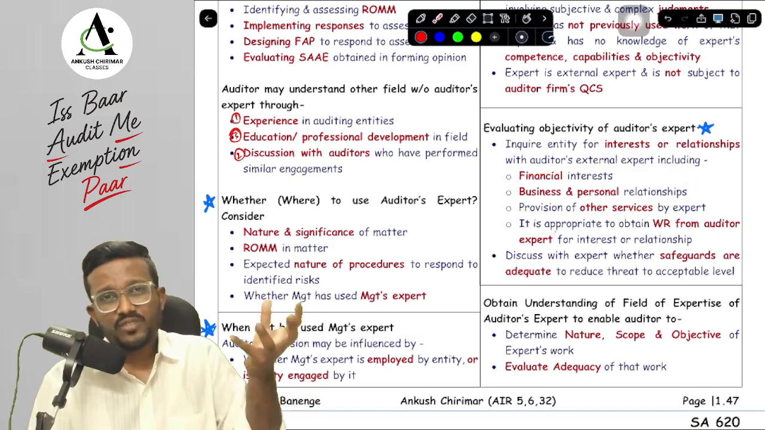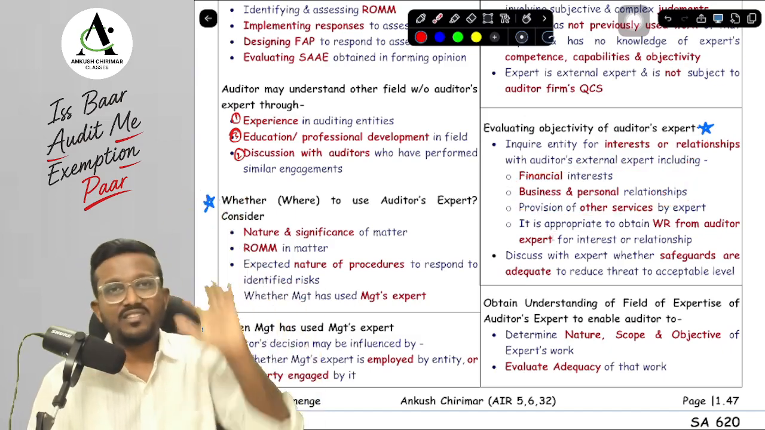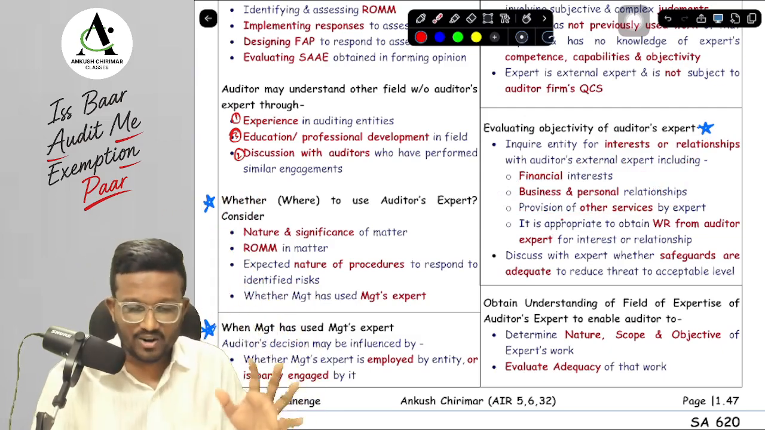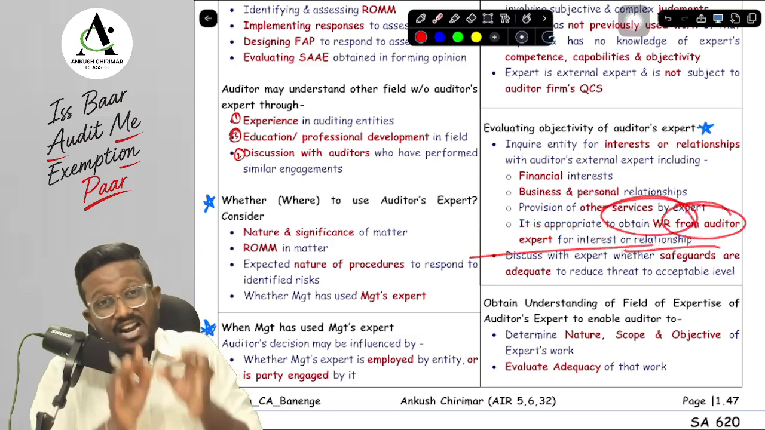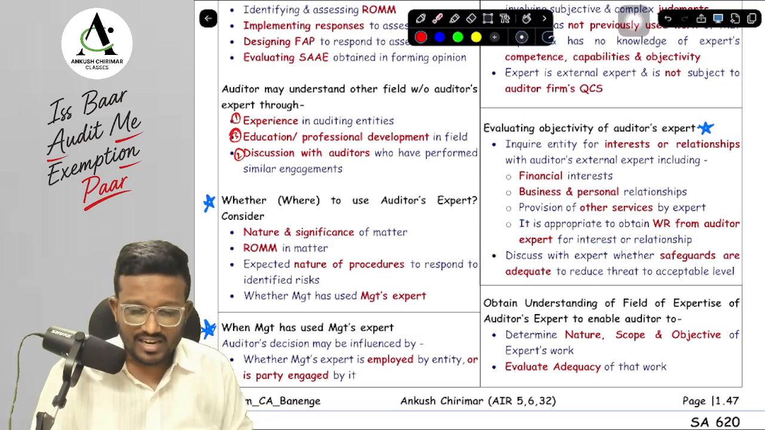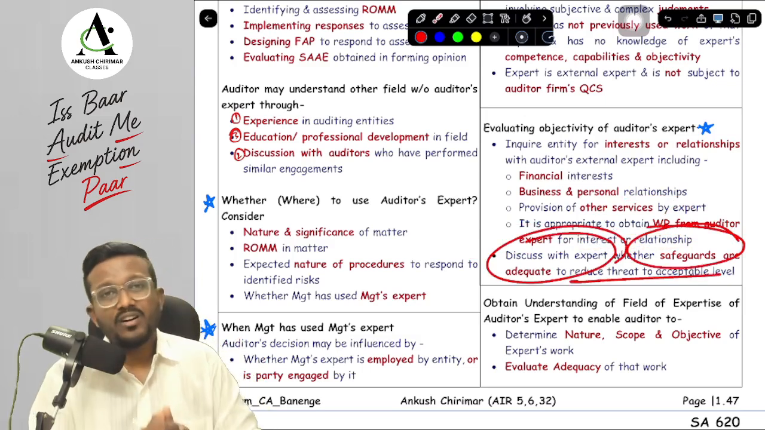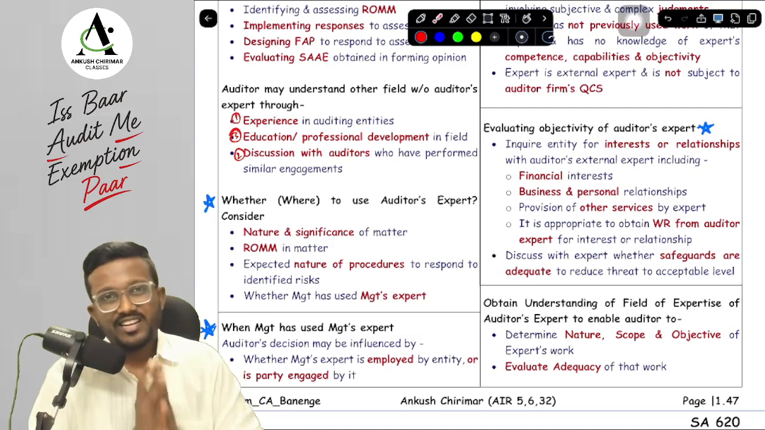In business relationship, we identify whether there is any other provision of services that is given by the auditor expert to the entity or not. Okay, yes, sir. And for this particular case, we also obtain written representation from the auditor's expert. And if we identify any threat, then we need to see whether there are any adequate safeguards applied by the auditor expert to reduce the threats to an acceptably low level.